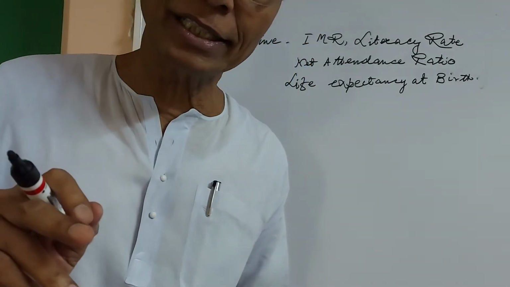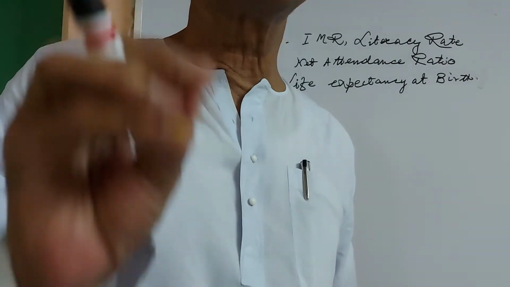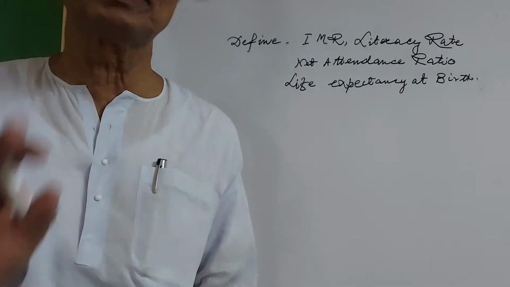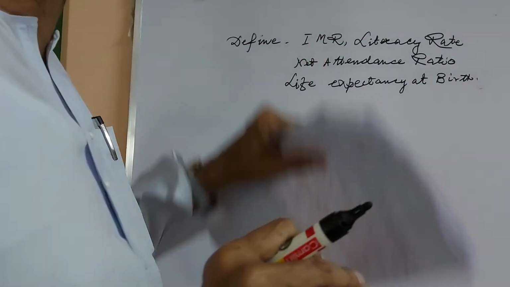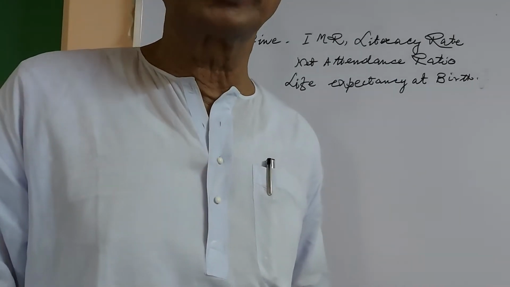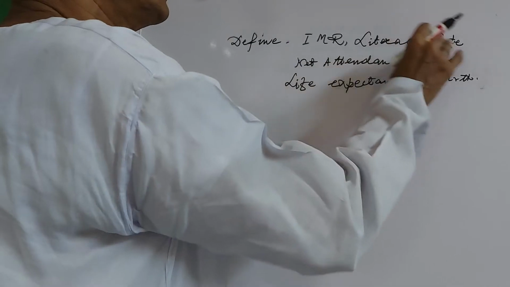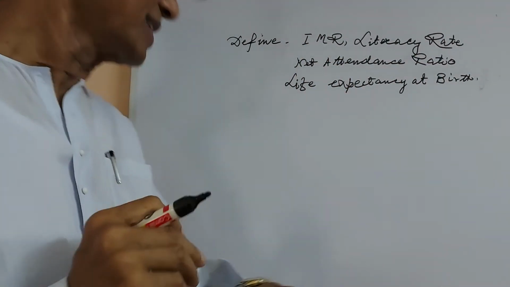Now, sustainable development, I have already told you, will be a long question: why is sustainability important for development? In that case also you will have to give the definition of sustainable development. Now, these four definitions you can find in your book at the footnote on page number 10. So you will have to learn them by heart. Still, let me discuss them once.